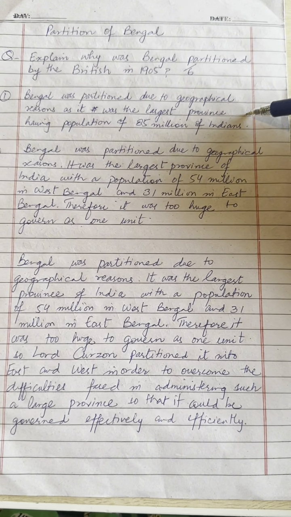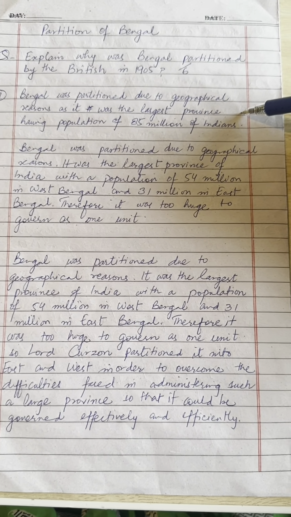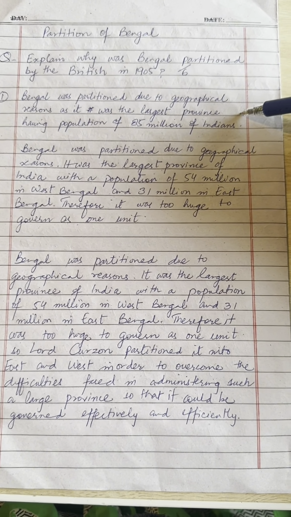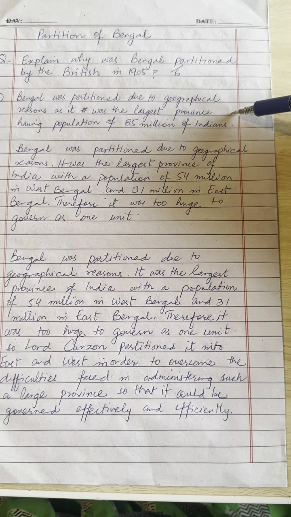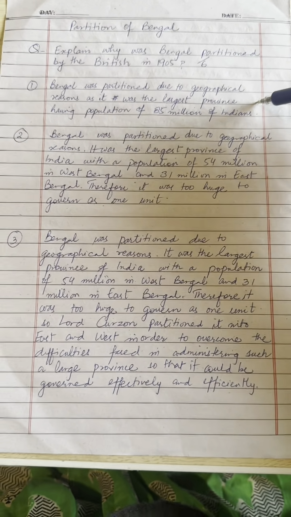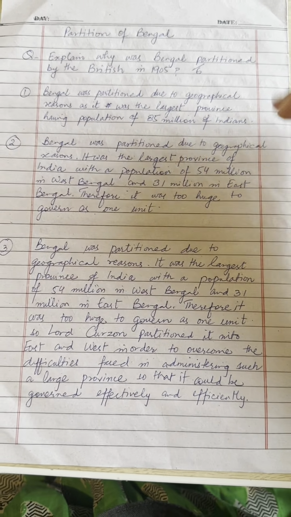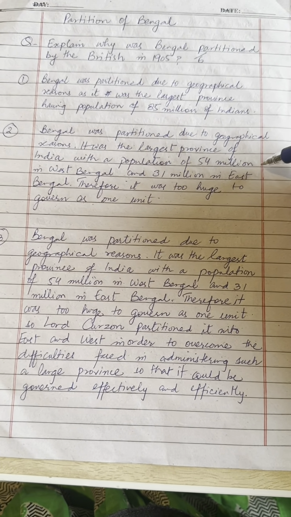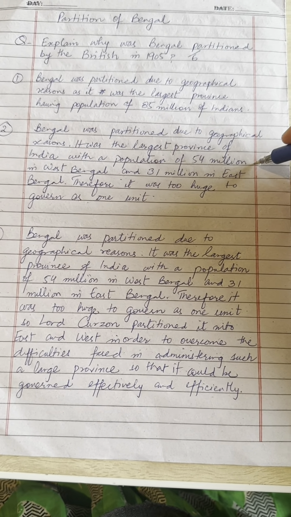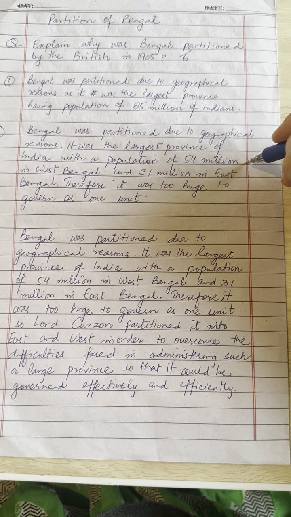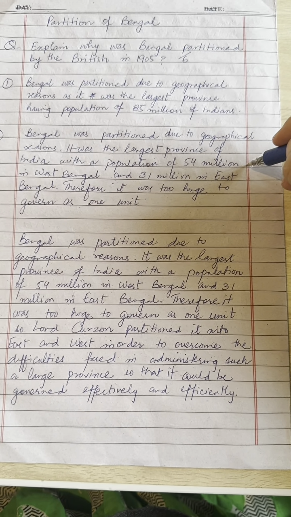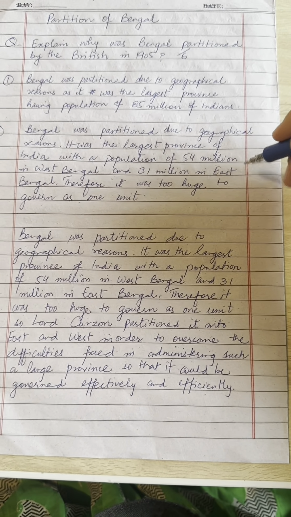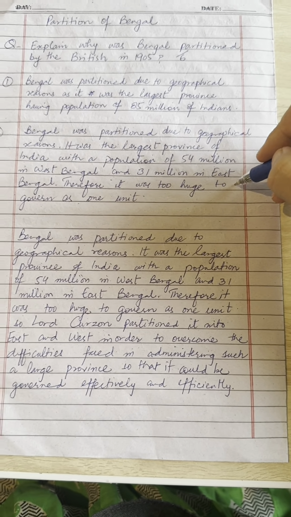It says Bengal was partitioned due to geographical reasons, as it was the largest province having population of 85 million Indians. That's it. Okay? Just a brief identification. Next response says Bengal was partitioned due to geographical reasons. It was the largest province of India with a population of 54 million in West Bengal, 31 million in East Bengal. Therefore, it was too huge to govern as one unit.